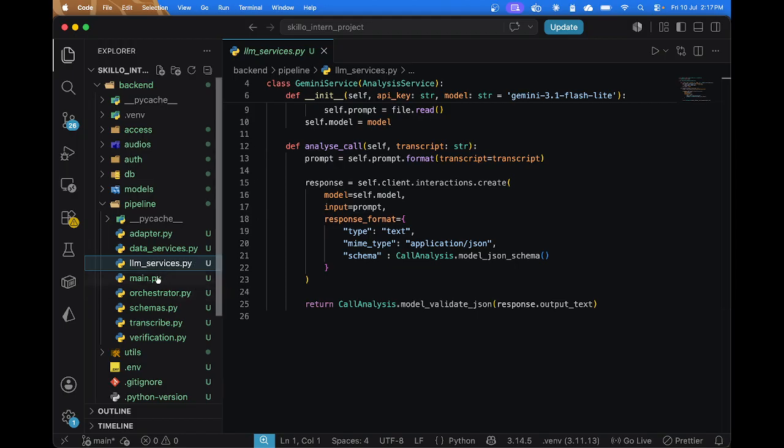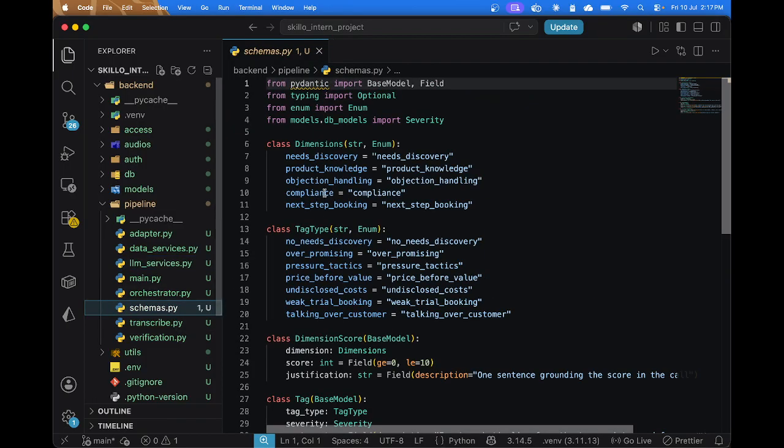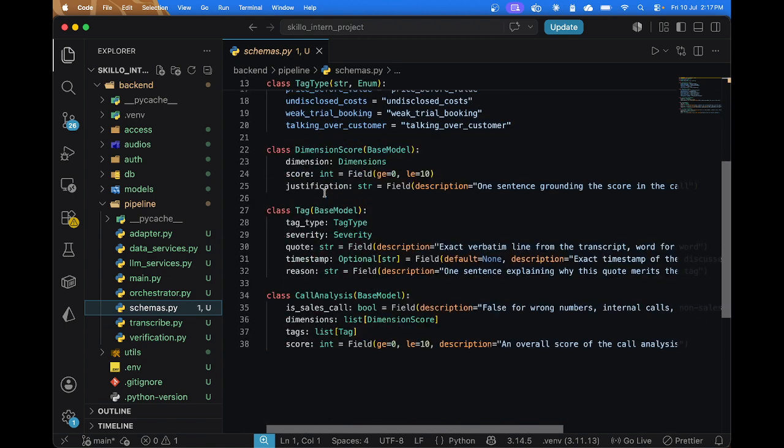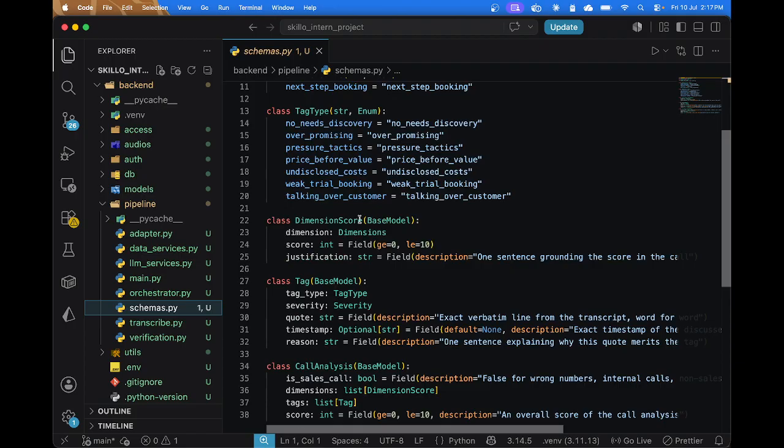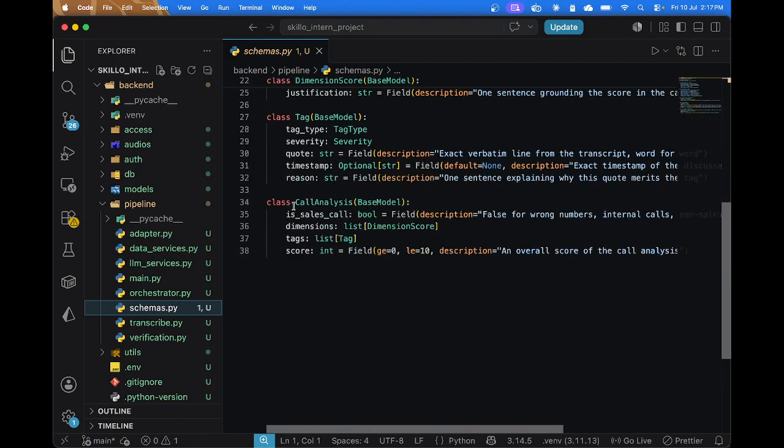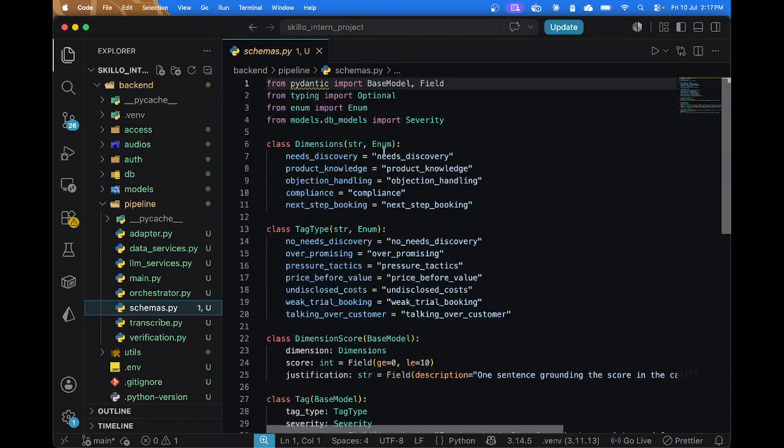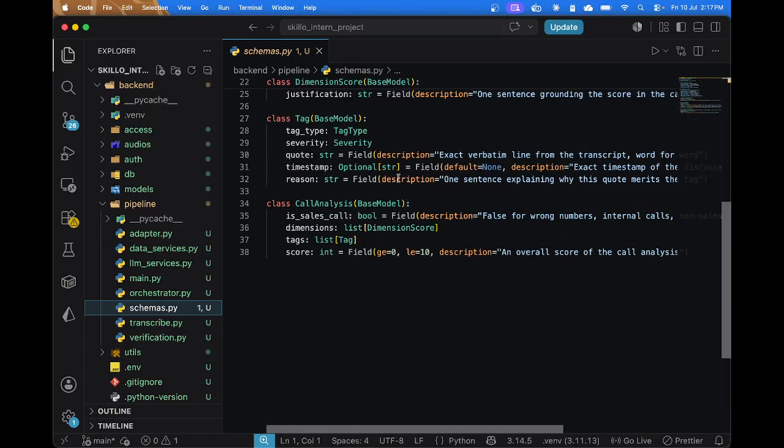To keep the output verified, and to prevent any errors from the LLM, I have created some schemas to ensure that the output is always what we expect. For the output, I've used a call analysis model, with Pydantic-based models and field structure to provide strict typing. This is the call analysis model.